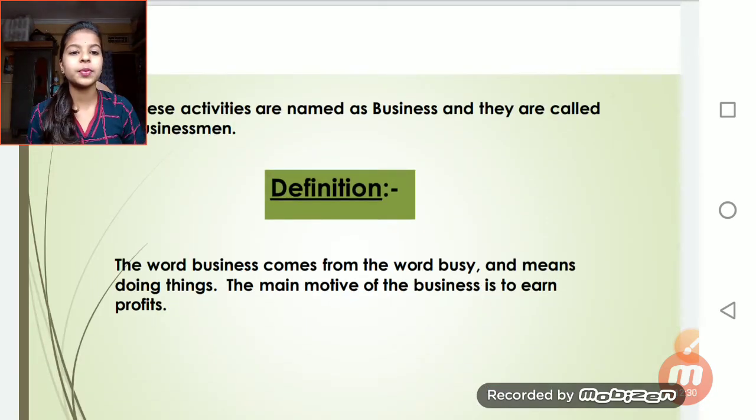What is the definition of business? Business comes from the word busy, and means doing things, doing some things. The ultimate purpose is to earn money. It is not simply doing things, its ultimate purpose is to earn money.